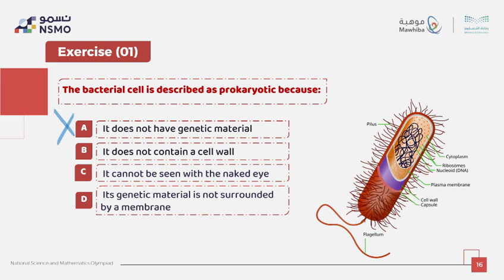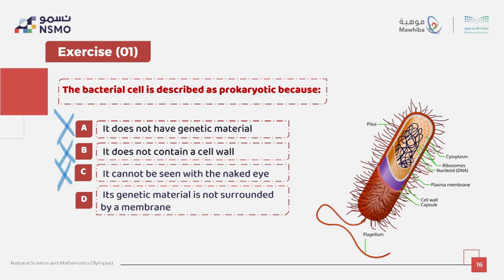The second one, B, is also incorrect, because most bacteria actually have a cell wall. The third one is also incorrect, because being too small to see does not make a cell prokaryotic, like yeast, small fungi, Euglena, Amoeba, Paramecium. We cannot see them with the naked eye, but we cannot call them prokaryotes.